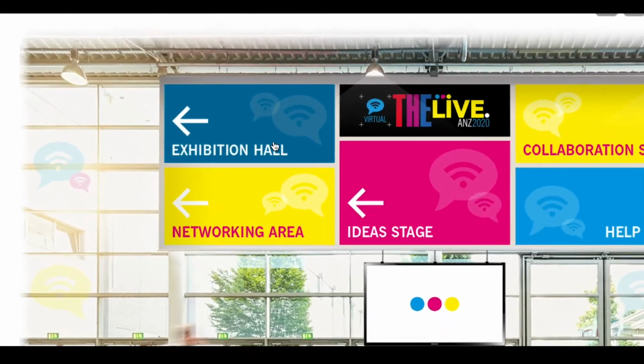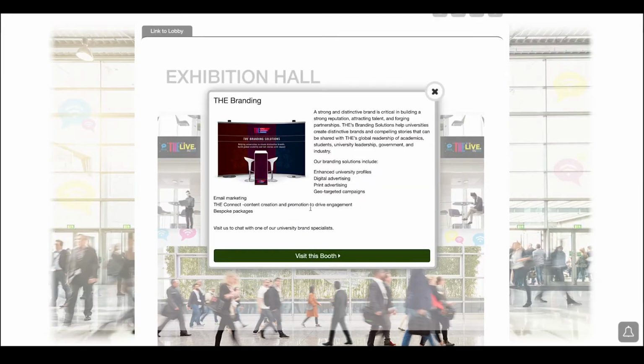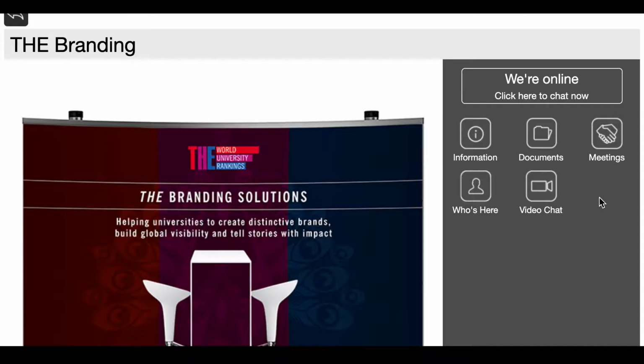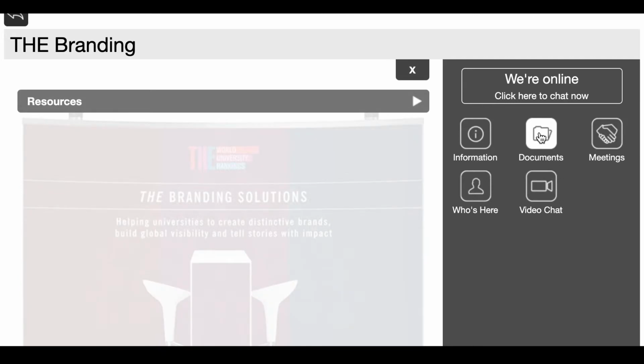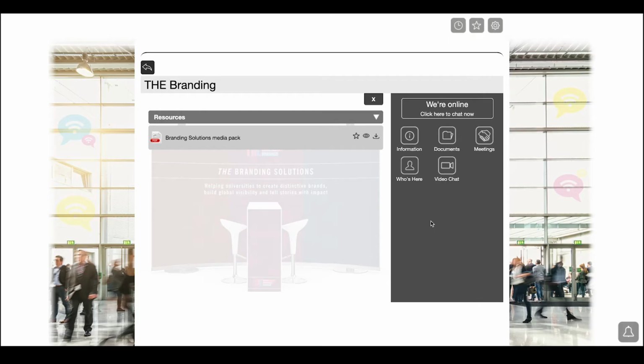Navigate to the exhibition hall to view our event partners and interact at the booths. Once you are in a booth, you can view information on the partner. You can view, download, or add their resources to your event bag. You may need to click on the drop-down arrow to view the resources available. You can add a wall post that will be viewable to all delegates that visit the stand.